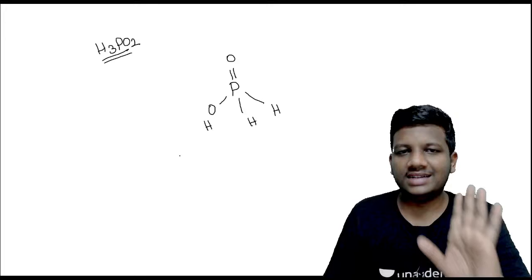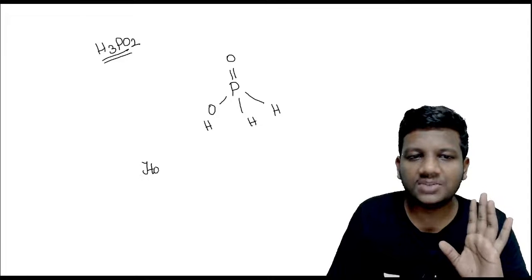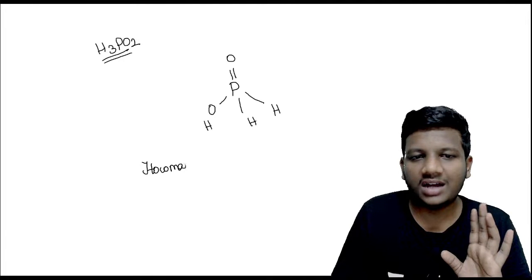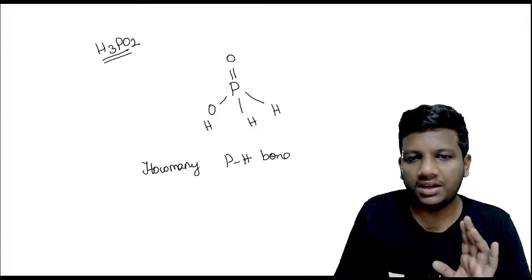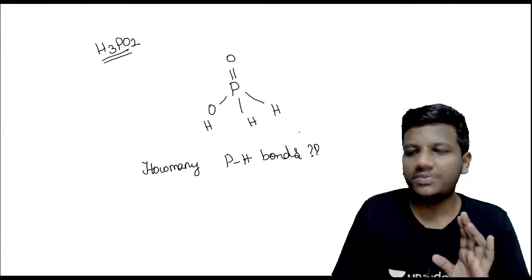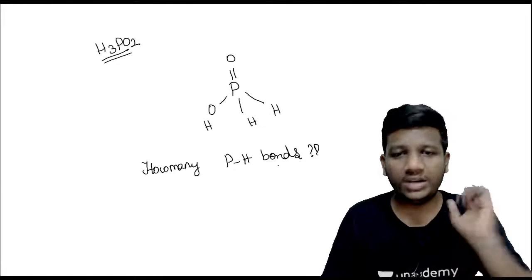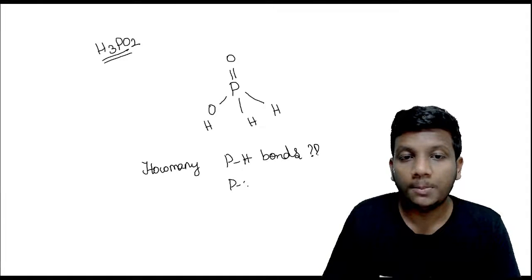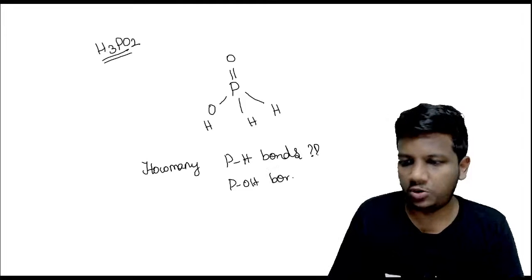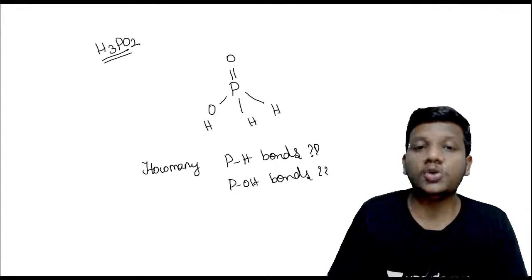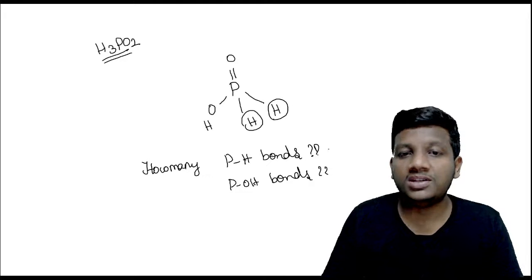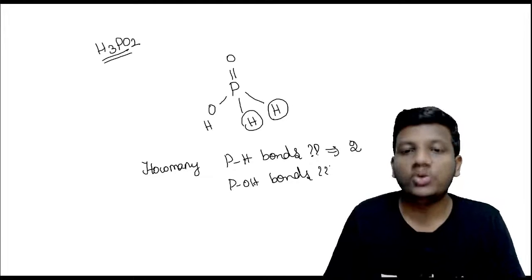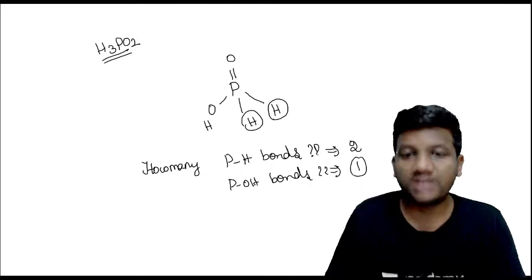Now tell me in the chat section how many P-H bonds I'm having in this structure. How many P-H bonds and how many P-OH bonds? Exactly, Kanna. I'm having 2 P-H bonds. This is my first P-H bond and this is my second P-H bond. So the number of P-H bonds is 2 and the number of P-OH bonds is 1. This is the first thing.